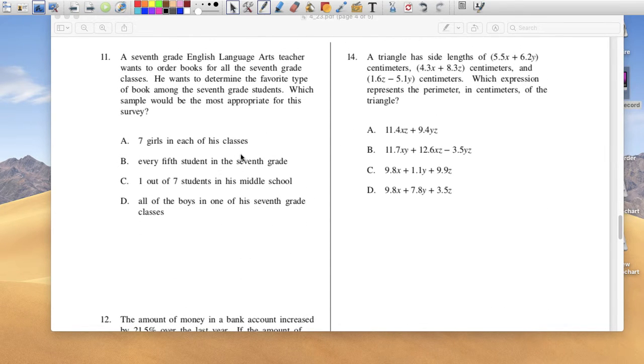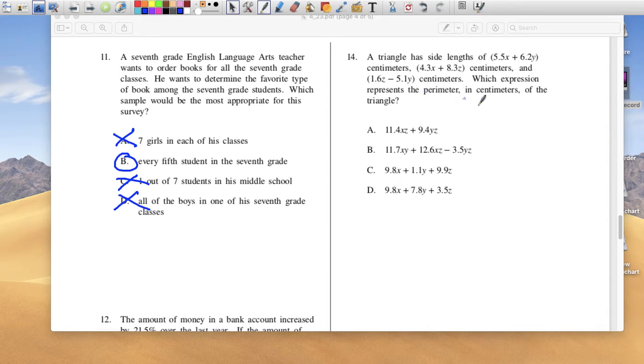A 7th grade ELA teacher wants to order a book for all the 7th grade classes. He wants to know their favorite types of book, which sample would be the most appropriate for this survey. So if he wants to find out what type of book you guys like the most, should he ask 7 girls in each of his classes? That makes no sense. Every 5th student in the 7th grade? Maybe. 1 out of 7 students in his middle school? No, because he's not interested in the 6th or 8th grade, just the 7th grade. So that would not make sense. And all the boys in one of his 7th grade classes? Absolutely not. Answer B.